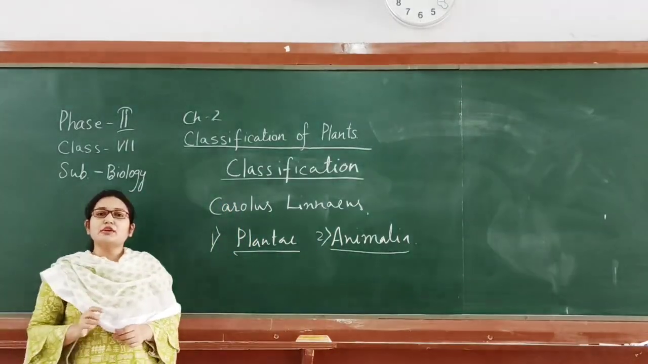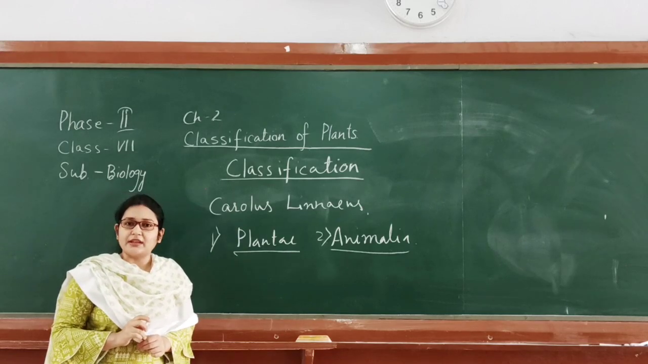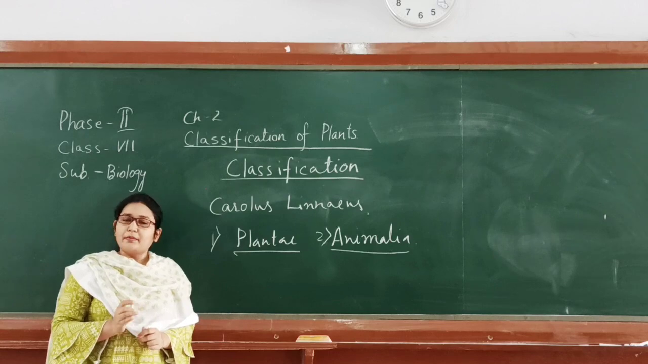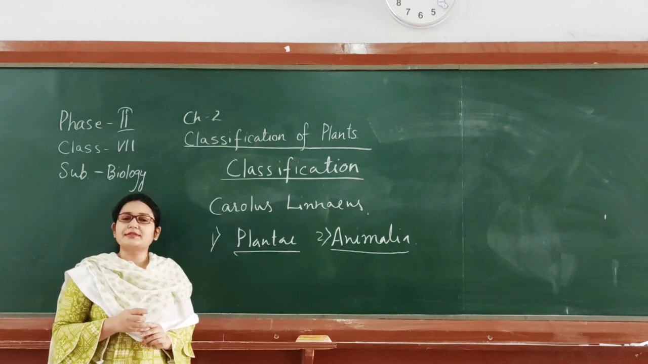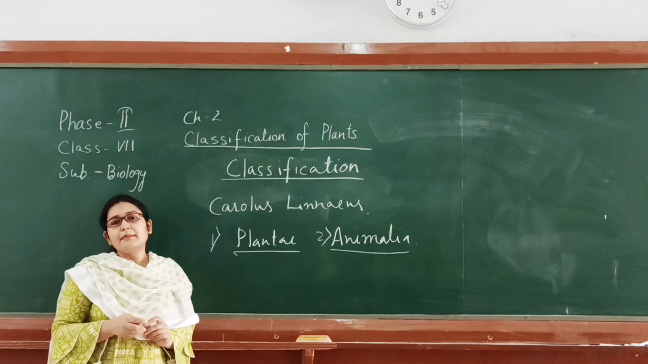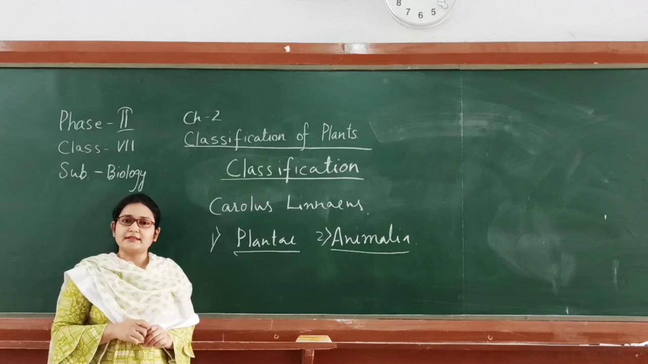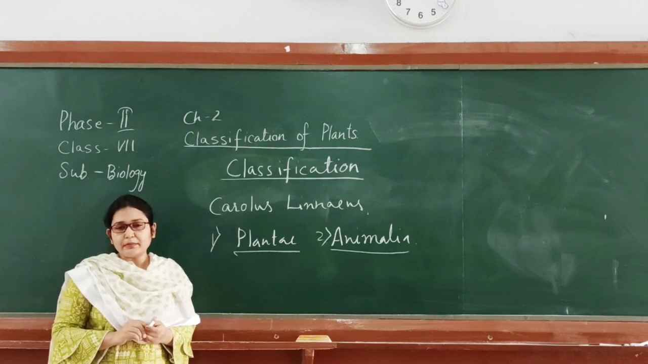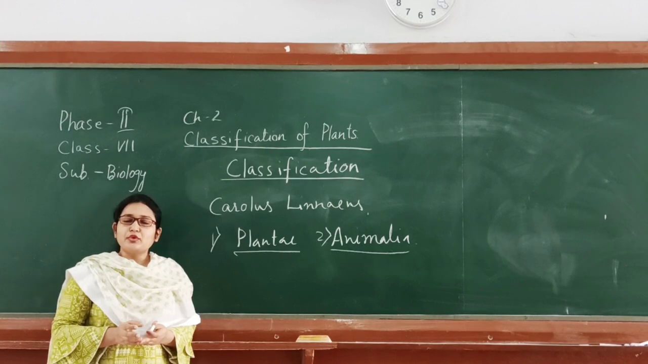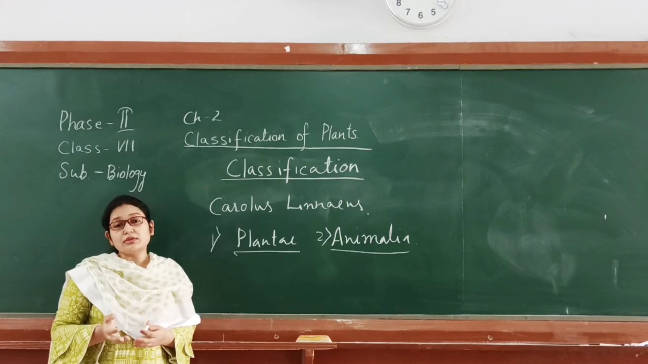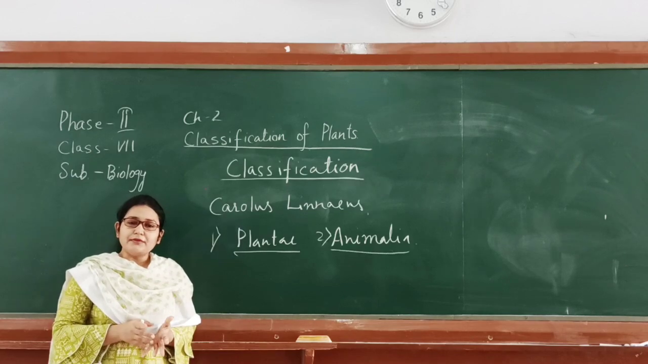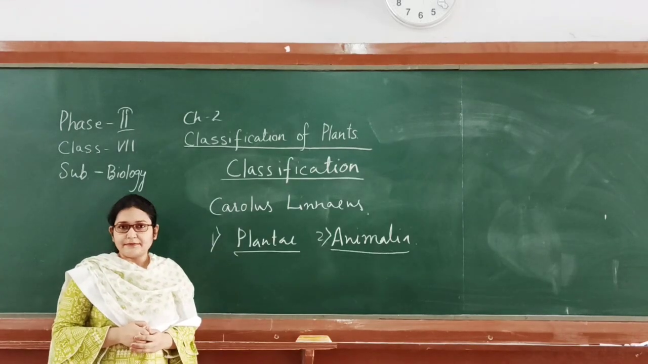But there were a lot of anomalies in this classification. First and foremost, he could not place bacteria properly because bacteria showed characteristics of plants as well as animals, but he placed bacteria in plants. Second, there was a protist called Euglena, which you are well aware of. It contains the photosynthetic pigment chlorophyll. It was grouped in plants, but it did show some animal-like characteristics. So there was some confusion regarding this type of classification.